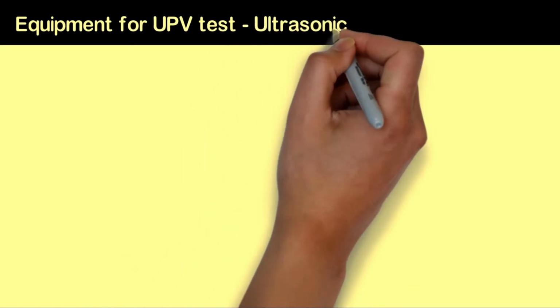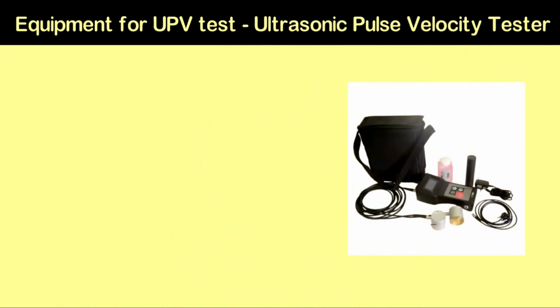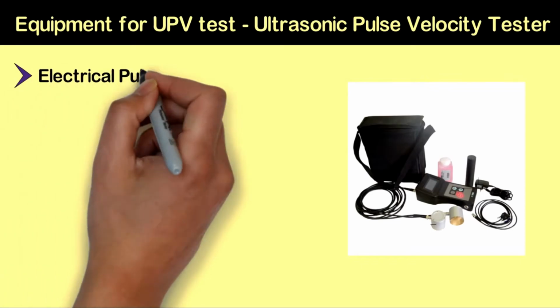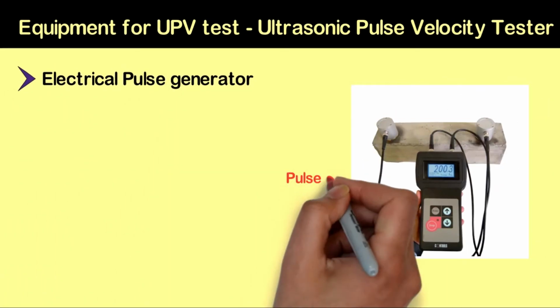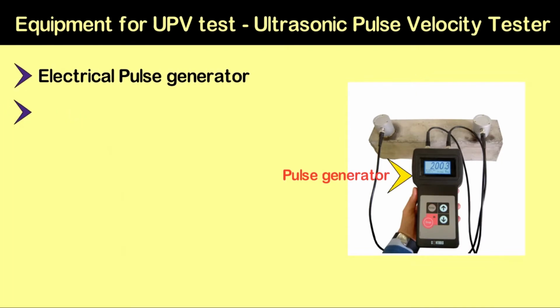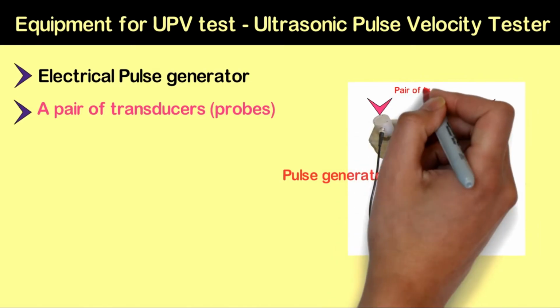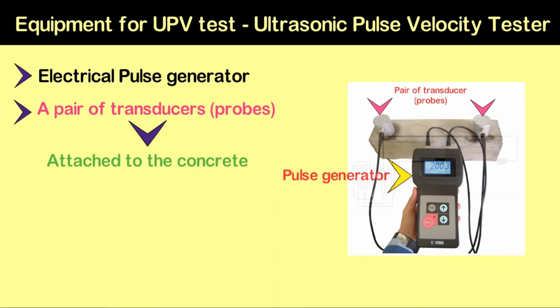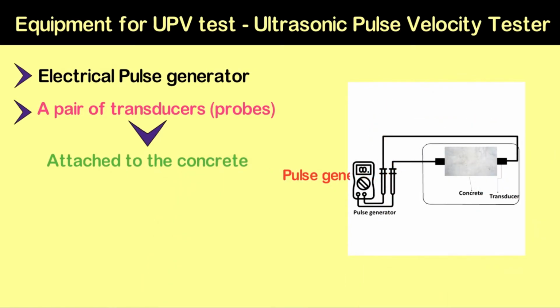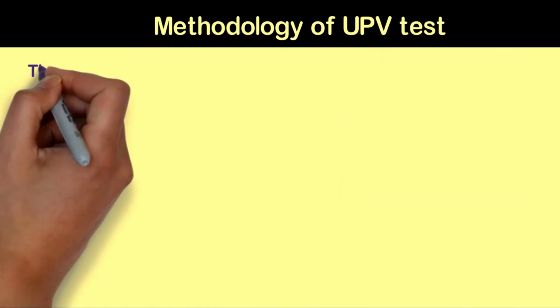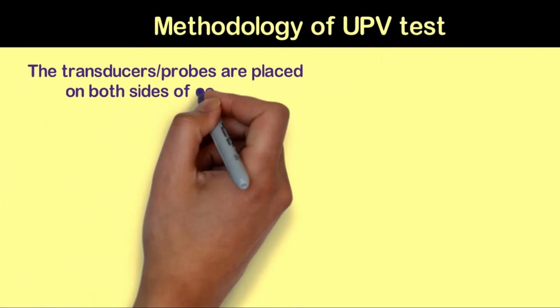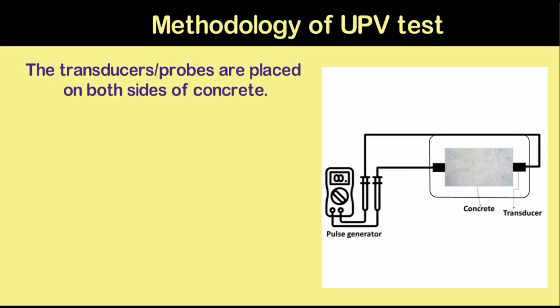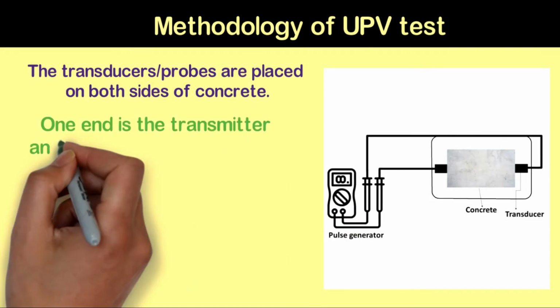Equipment used for UPV test is ultrasonic pulse velocity tester. The equipment consists of an electric pulse generator, a pair of transducers or probes, amplifier, and an electronic timing device. The probes are attached to the concrete. Coming to the methodology of UPV test. The transducers or probes are placed on both sides of the concrete as shown in the figure. One end serves as a transmitter and other end serves as a receiver.